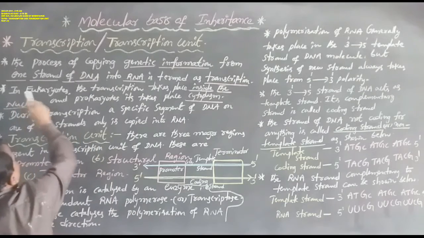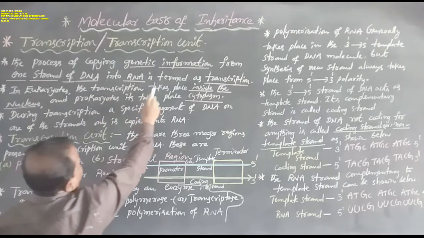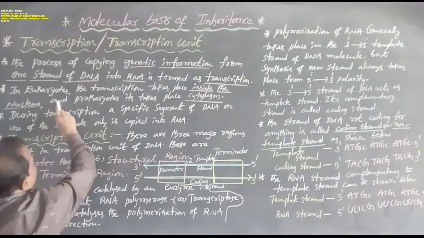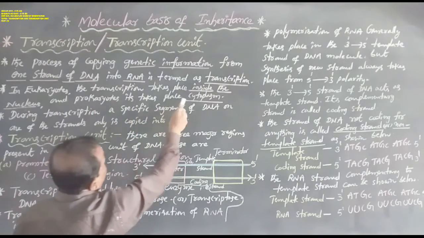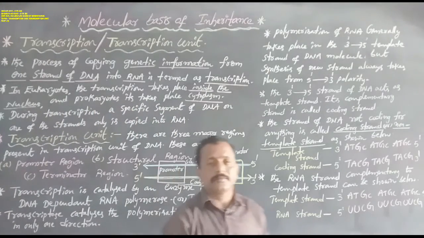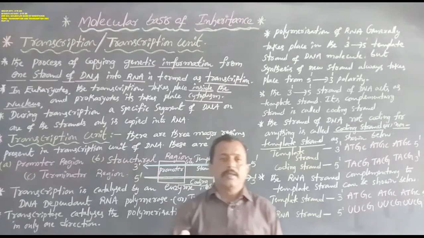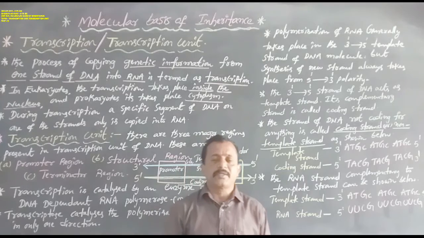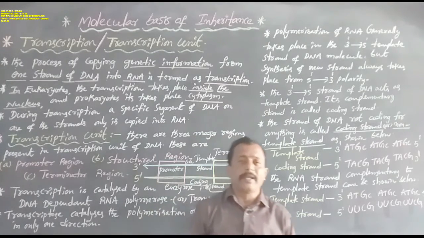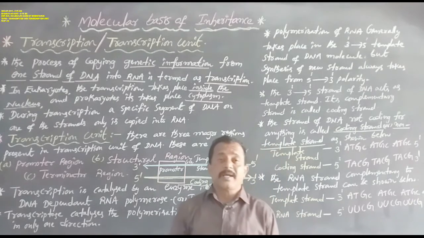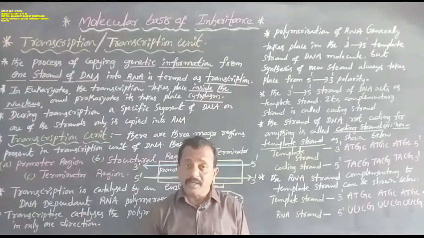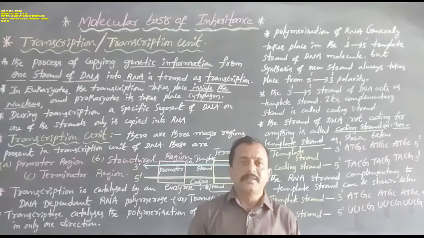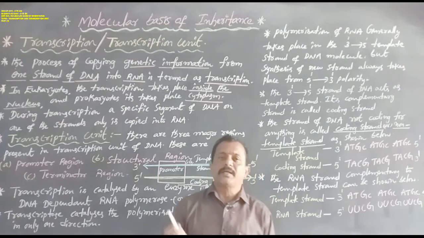In eukaryotes, transcription takes place inside the nucleus, and in prokaryotes it takes place in the cytoplasm.